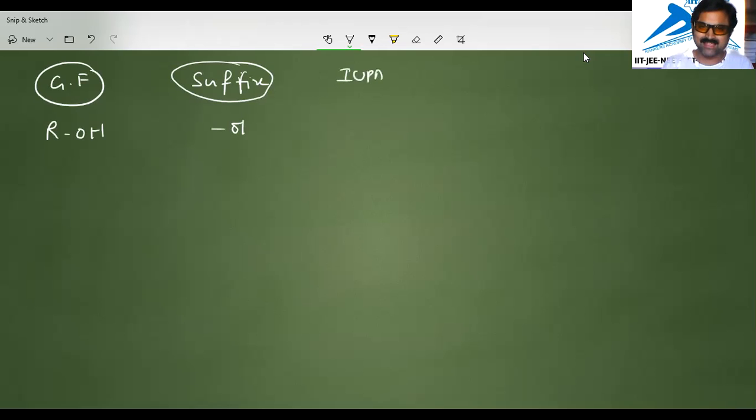The IUPAC name of this one is alcohol, called alkanol.